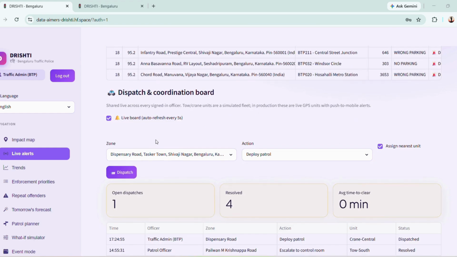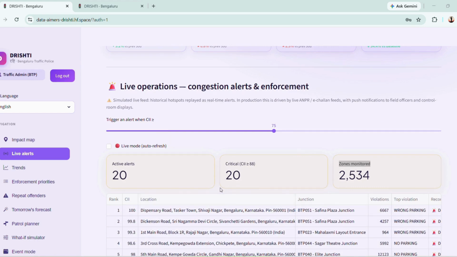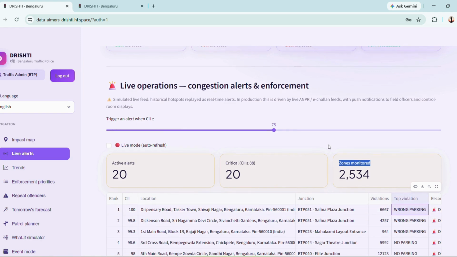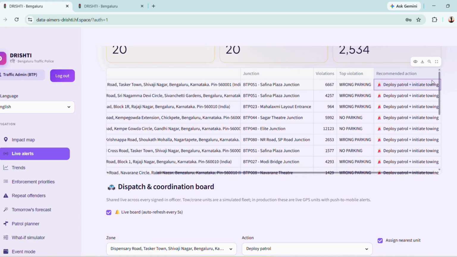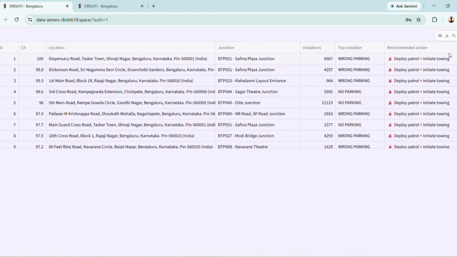In this top 20, the first address is Shivaji Nagar, at Safia Plaza Junction, with 6,667 violations, the top violation being wrong parking, and the recommended action is to deploy the patrol and initiate towing. The towing should be done for the illegal parking.